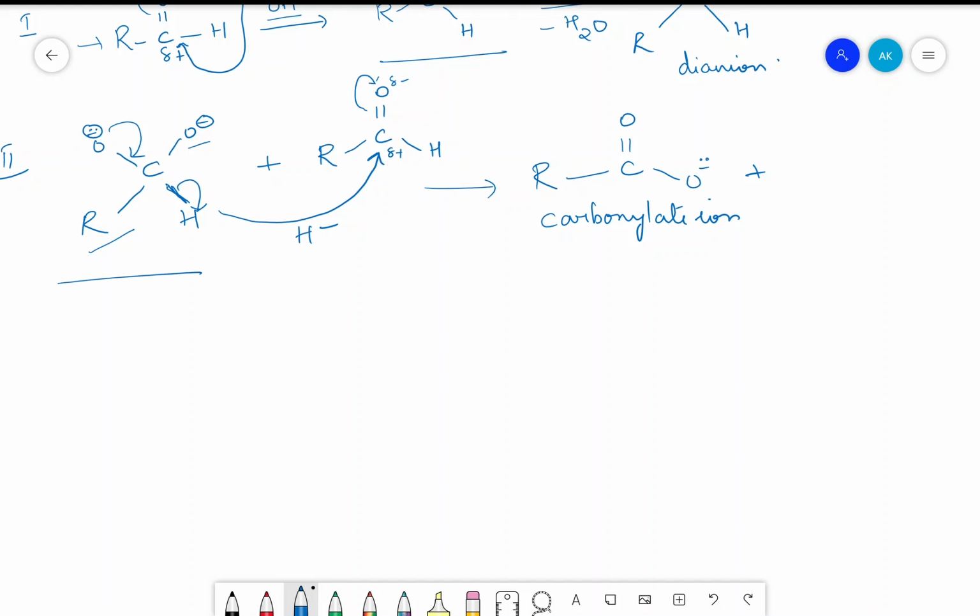We have done about this. What happens to this is R is as it is, R, C, O with a negative charge. H is already there, and this H minus comes here, so I'm writing here H. This is called an alkoxide ion.